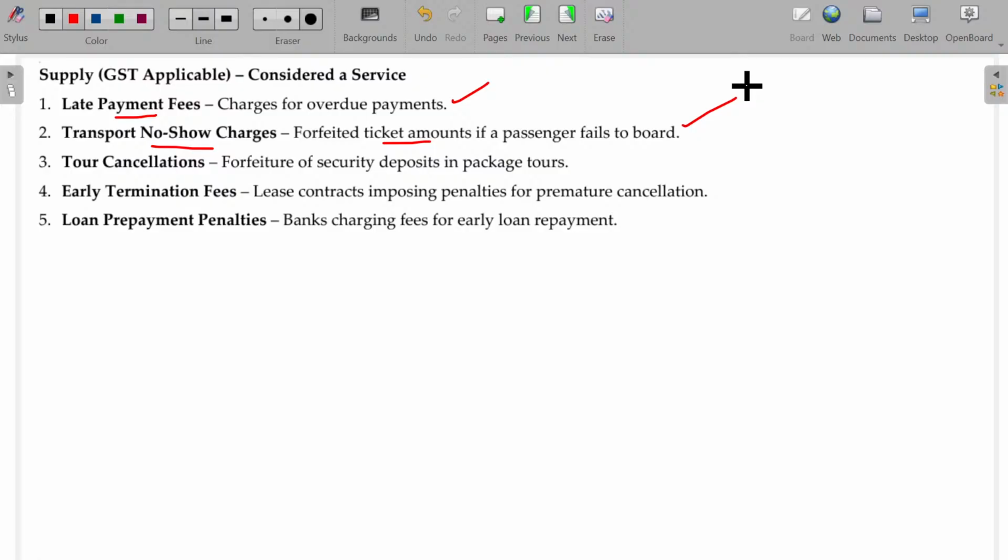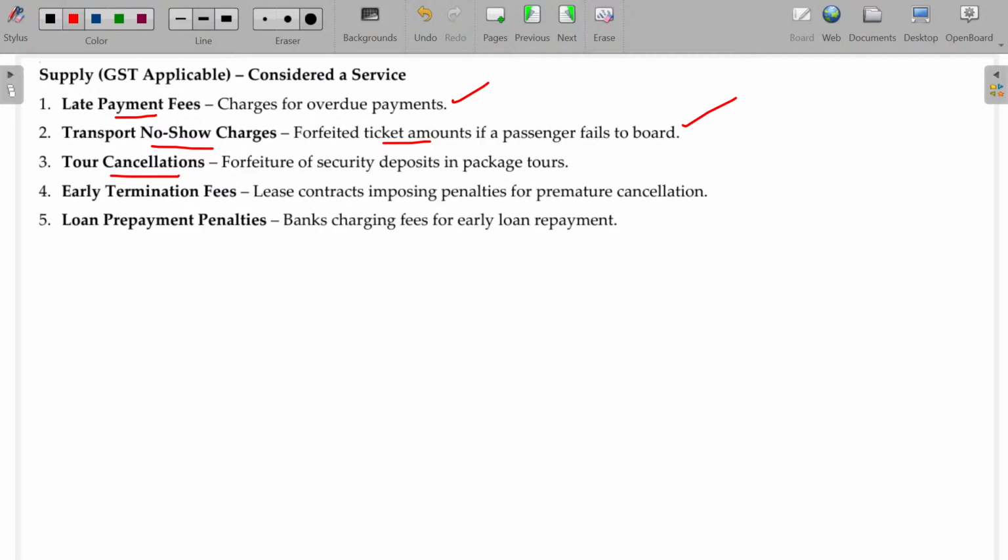Okay, today IPL match. You book the ticket. When you go there, there is a strike and the players didn't turn up. The entire day is wasted. So now will you be able to get the ticket fare back? Definitely not. So, no show. All these things are no show. No show is also supply, and any consideration paid for that is also liable for GST and also forms part of supply.